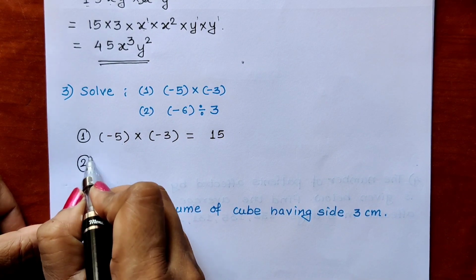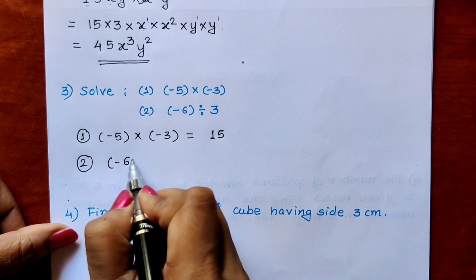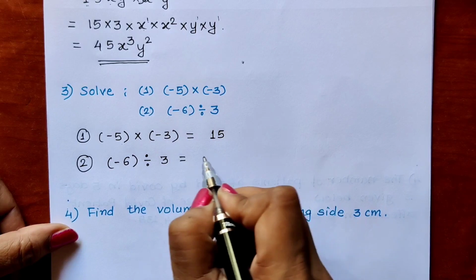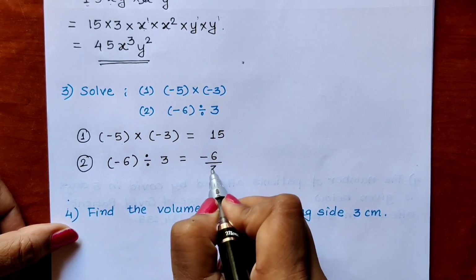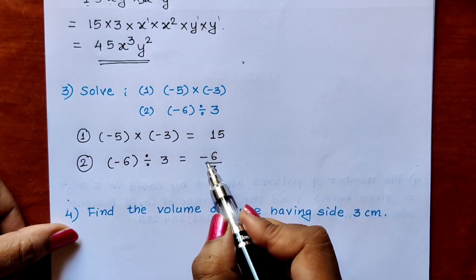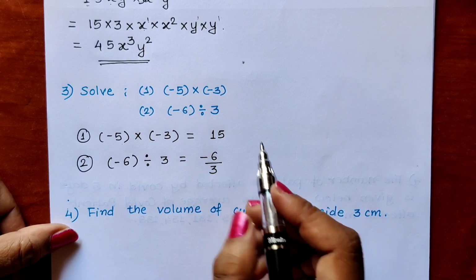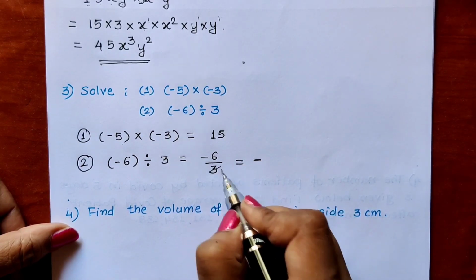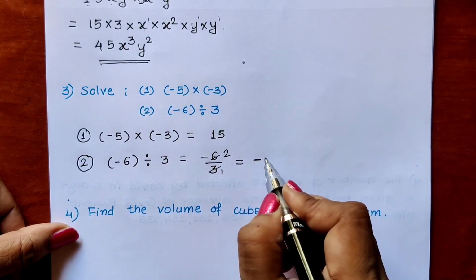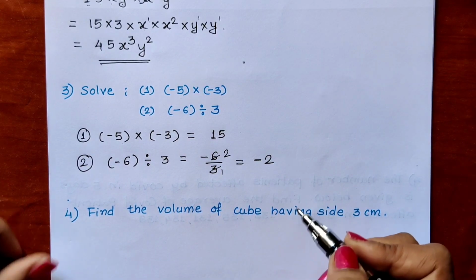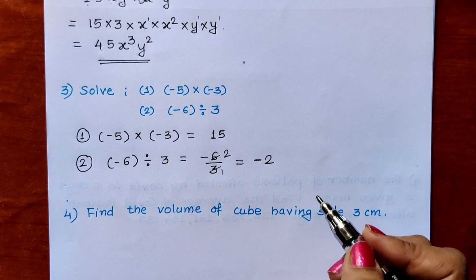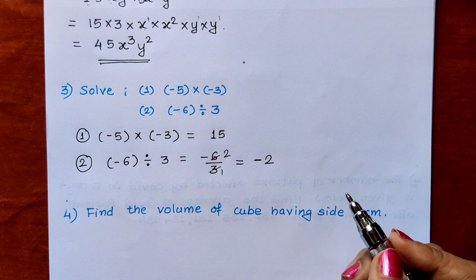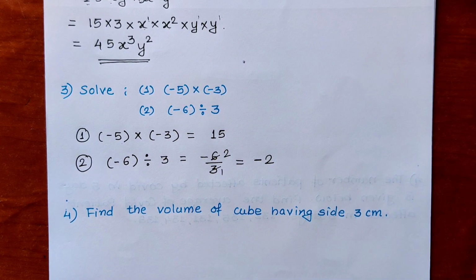Second one. Minus 6 divide by plus 3. One number is having plus sign, another number is minus sign. So answer sign will be minus sign. 3 1s are 3, 3 2s are 6. So answer is minus 2. In this way, we can solve this multiplication and division.